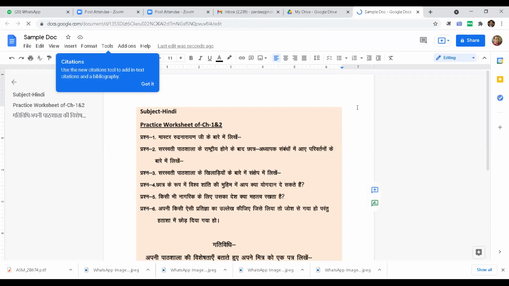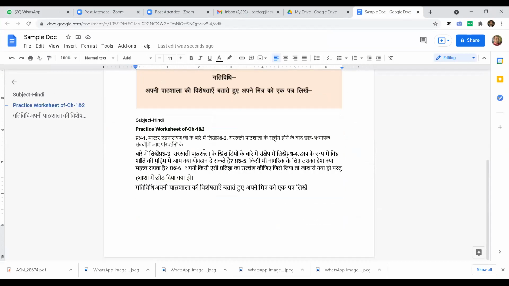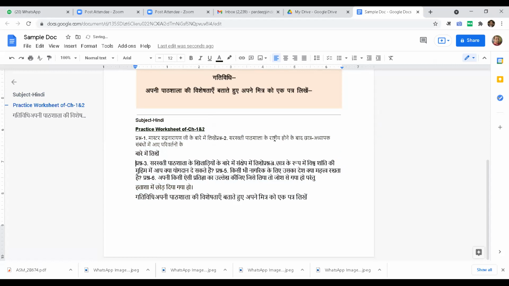I have opened the same file in Docs, but here again you will find that it is an image file. But what miracle you can see on the next page: it has automatically got converted into text which can be changed.